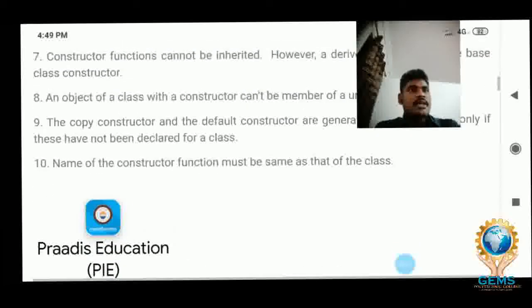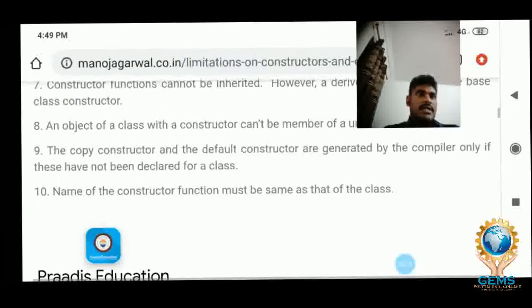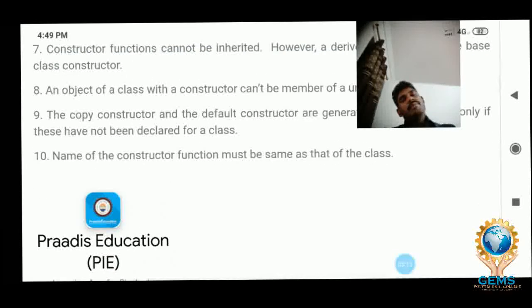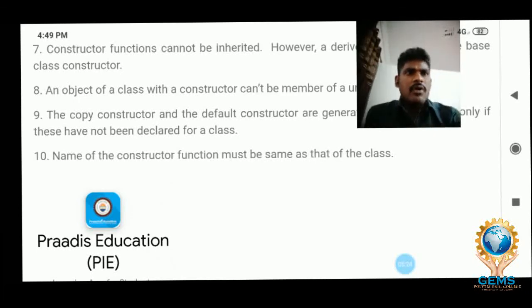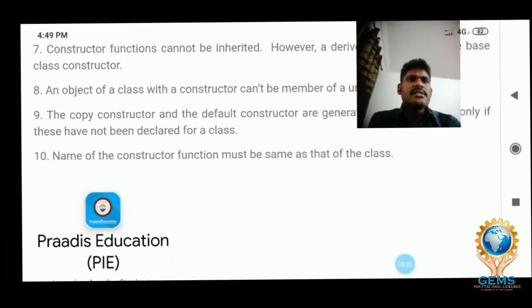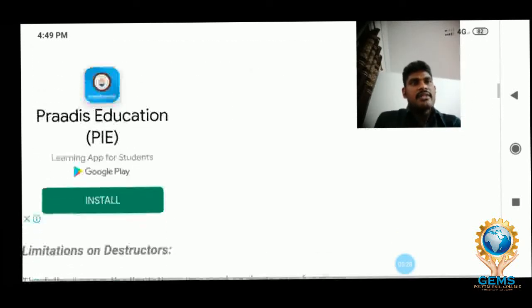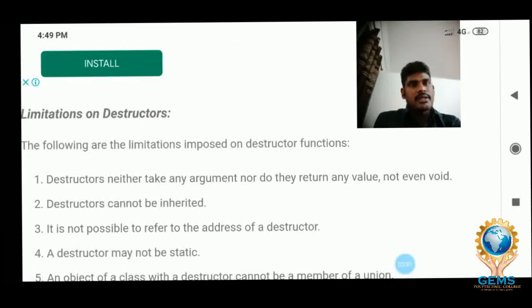The copy constructor and default constructor are automatically generated by the compiler. The name of the constructor should be the same as the class name. These all are the constraints on the constructor. Now we will see the constraints on destructors.